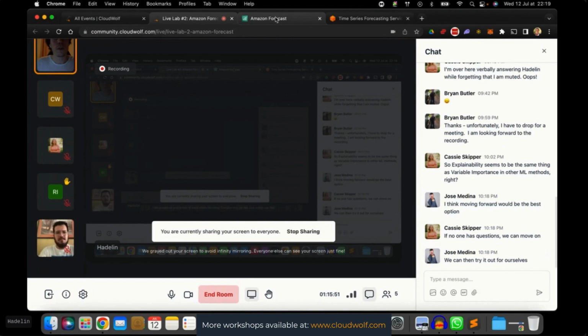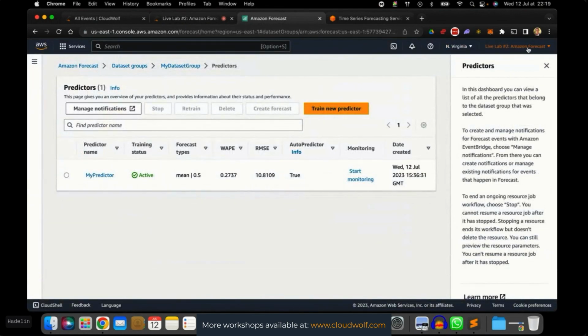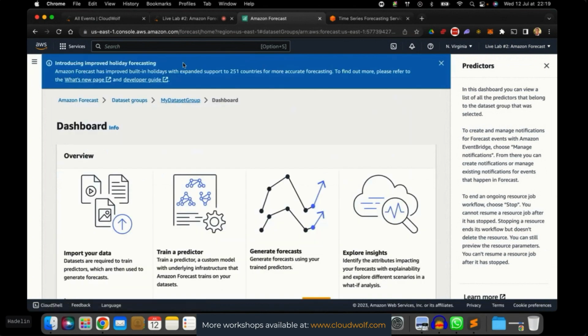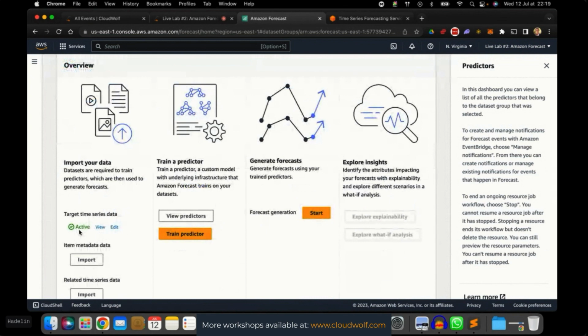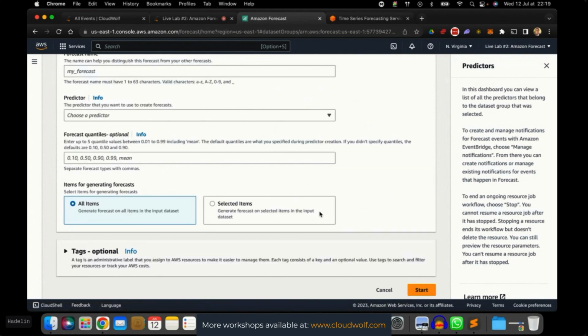So I'm going to go to my other account, Live Lab number 2 Amazon Forecast, where my predictor is trained already, and I didn't do the other steps. As you can see in my dataset group, I have the data imported, just like we did. I have my predictor that is trained, but I haven't started the forecast generation yet, and that's exactly the next step. So now let's do this. I'm going to do it alone, but here we go. Let's start the forecast generation.